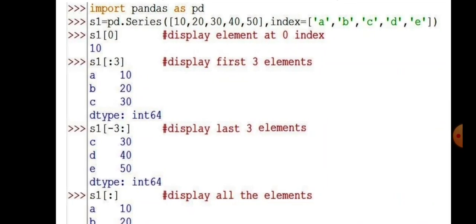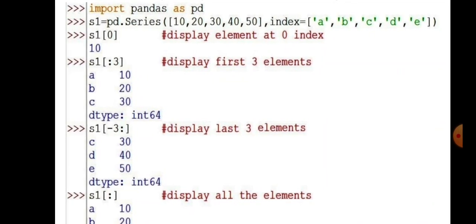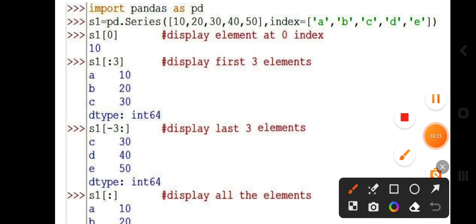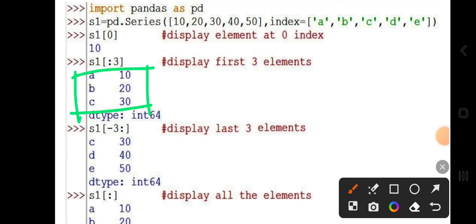When 3 is the stop value, the third element is not included, and that will produce 10, 20, 30.